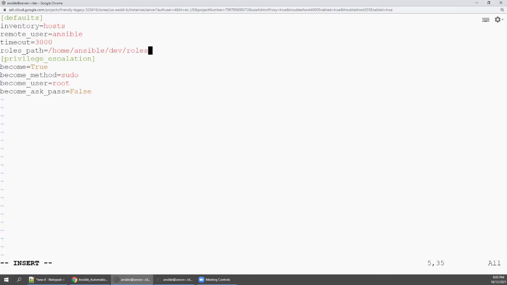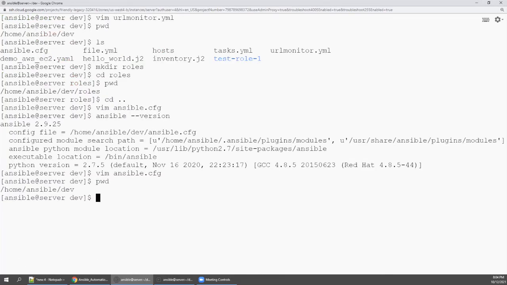So what will happen is whenever you say roles and a role name, Ansible will automatically go and check in this directory. Whatever role name you create, Ansible will go to this directory and look for a directory with that role name. Simple, right? You can keep this anywhere, but you need to make sure it points towards the right roles for this environment. Remember, we are in the dev environment. So for the dev environment, decide where you keep the roles. For the SIT environment, first classify this, then apply accordingly.